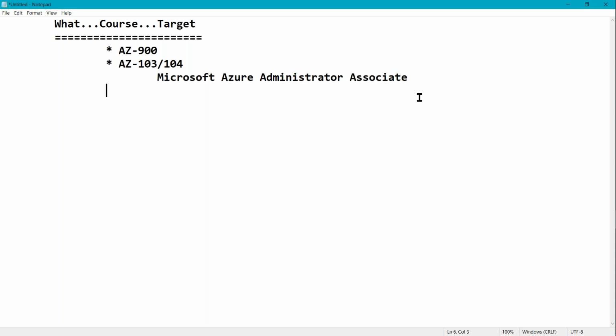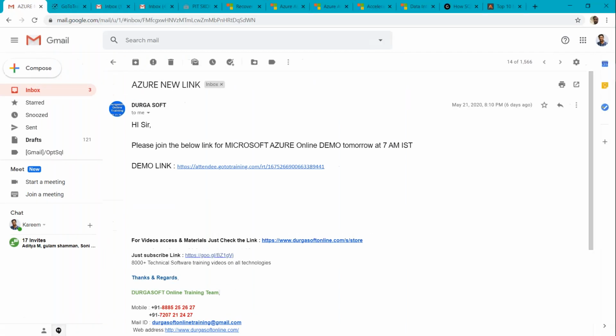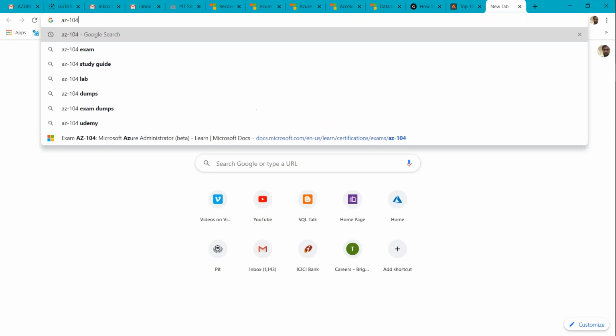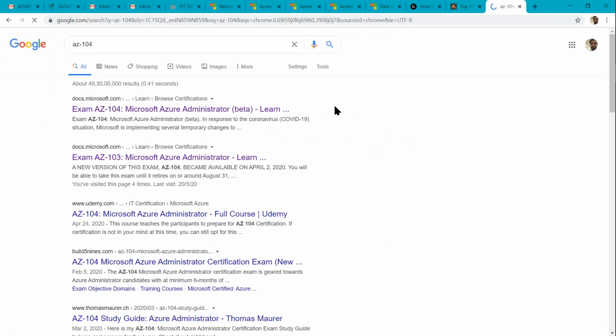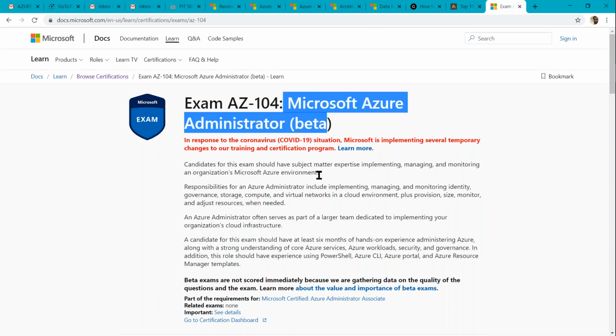Along with the contents of this exam, we'll see some other concepts also, some extra concepts related to the development part. Suppose you see here the AZ-103 or 104 exam, AZ-104 Microsoft Azure Administrator.